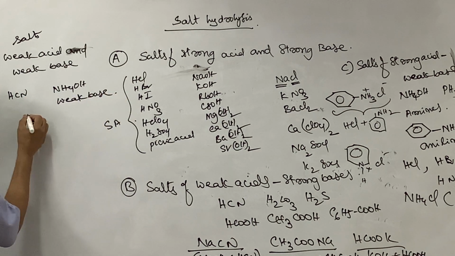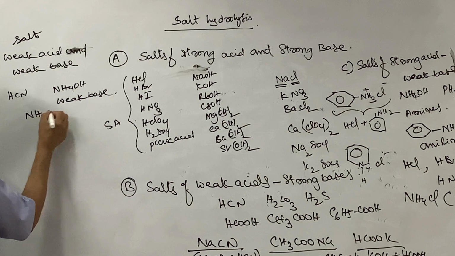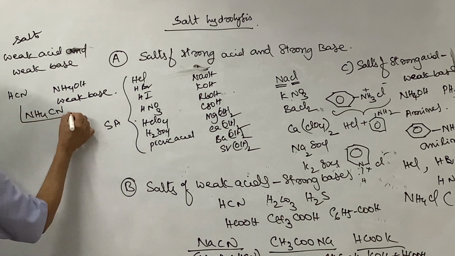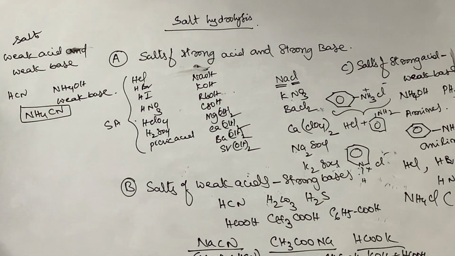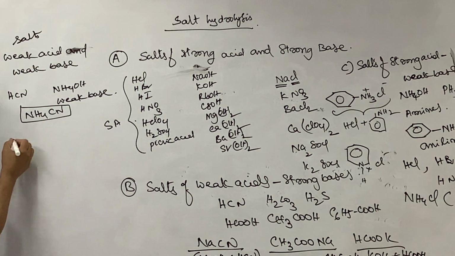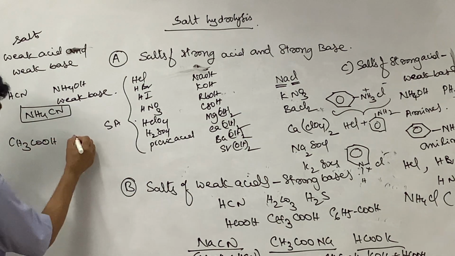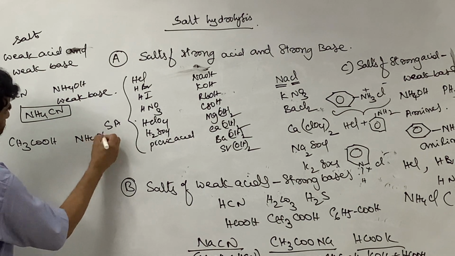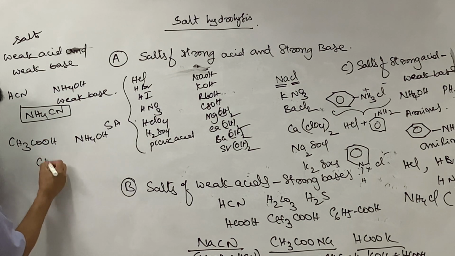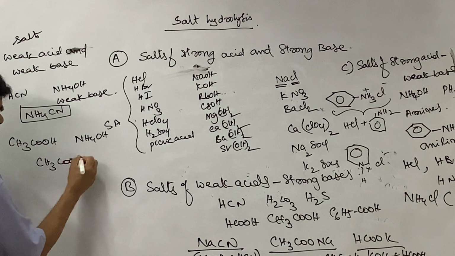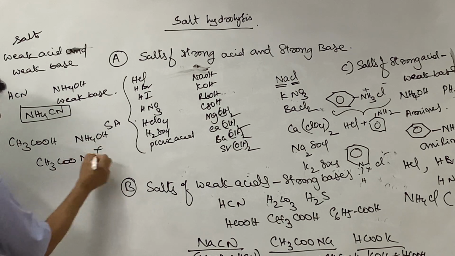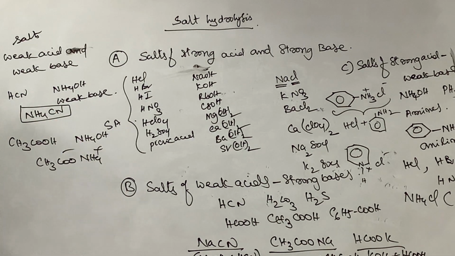Ammonium cyanide is an example of such a salt. Acetic acid is a weak acid and ammonium hydroxide is a weak base. Now ammonium acetate is a salt of a weak acid and a weak base.